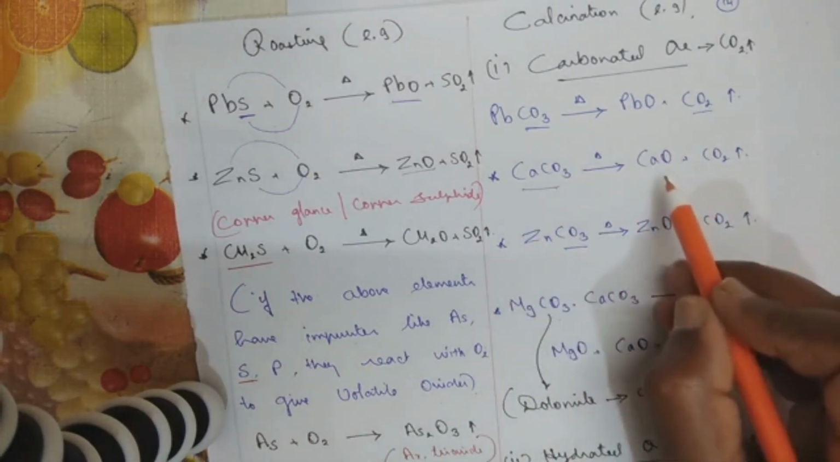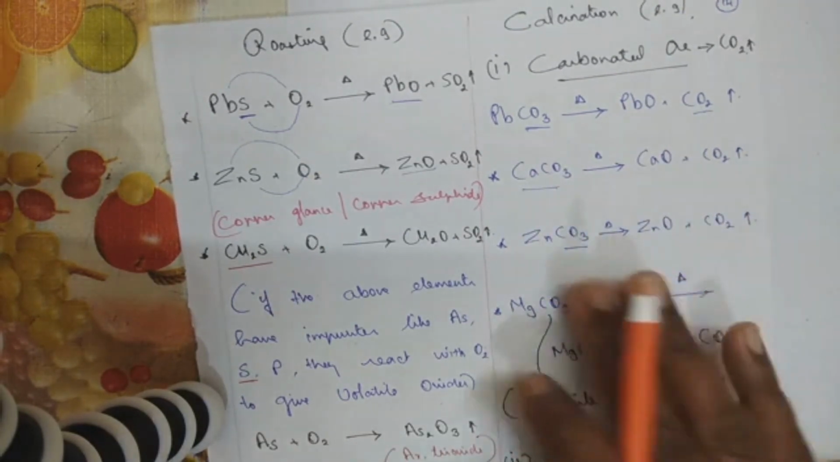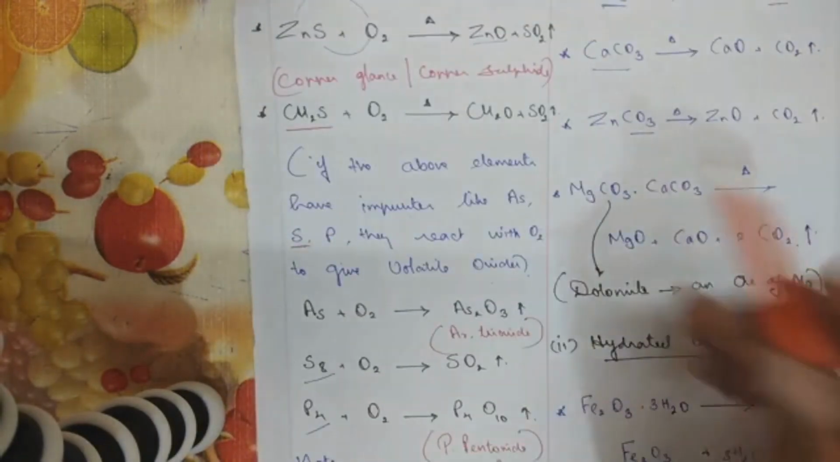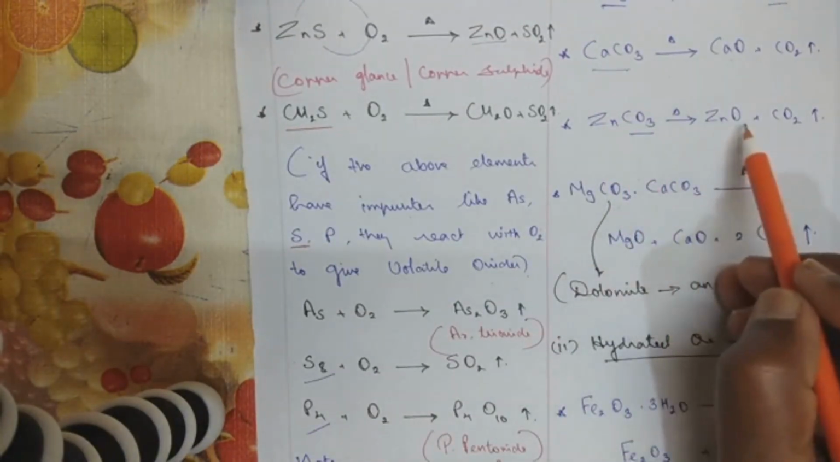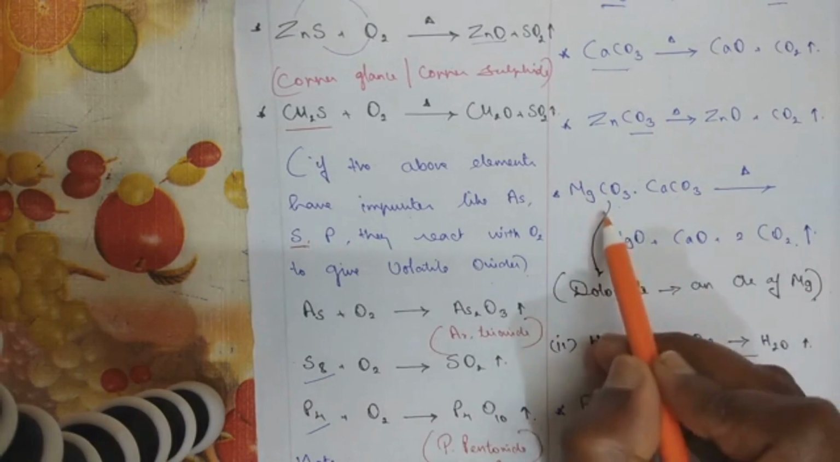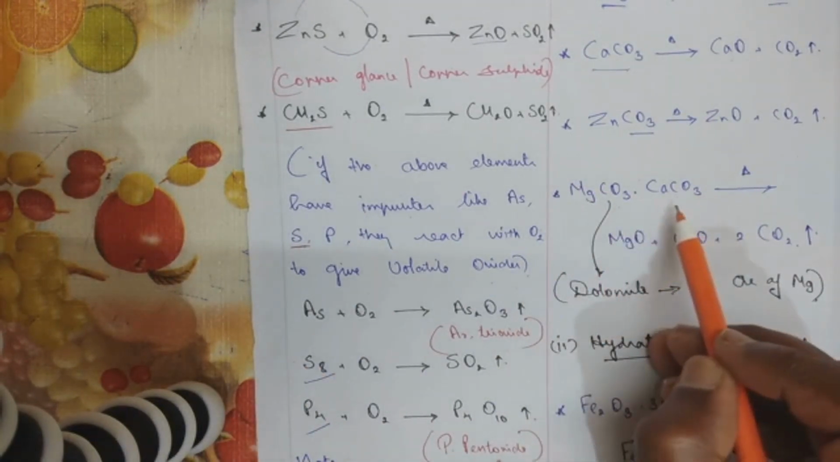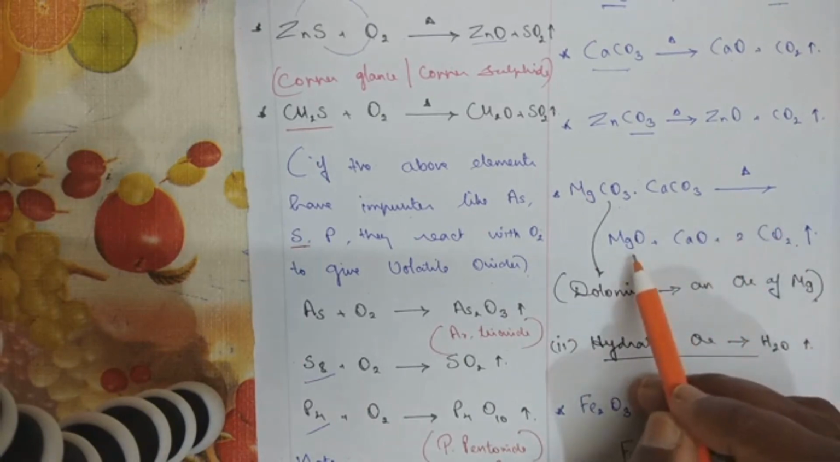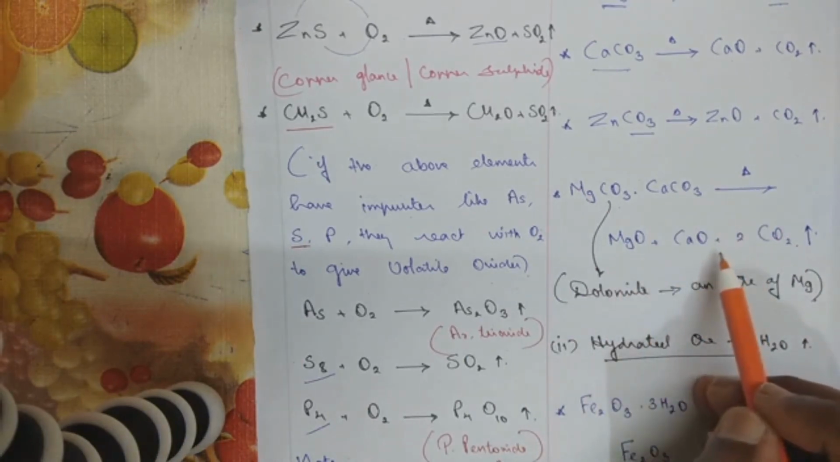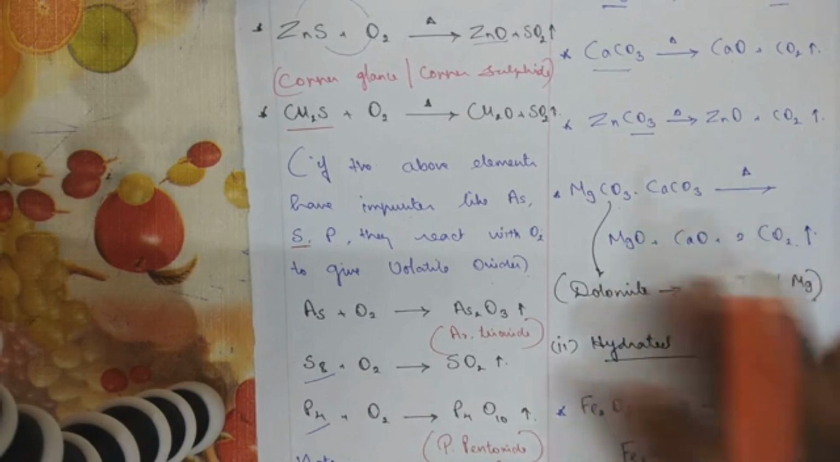Calcium carbonate gives you calcium oxide plus carbon dioxide. Zinc carbonate gives you zinc oxide plus carbon dioxide. Dolomite, this is an ore of magnesium, MgCO3 and CaCO3. When you heat, you get magnesium oxide, calcium oxide, and carbon dioxide gas goes out.